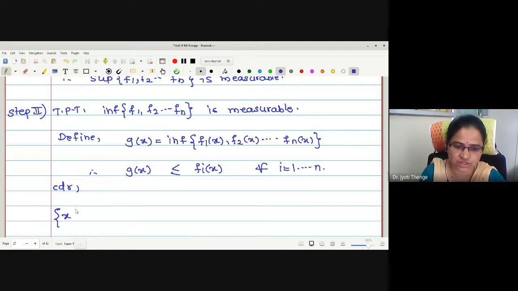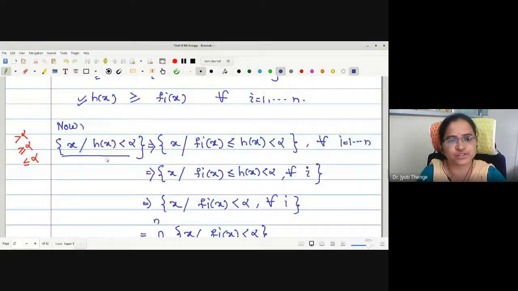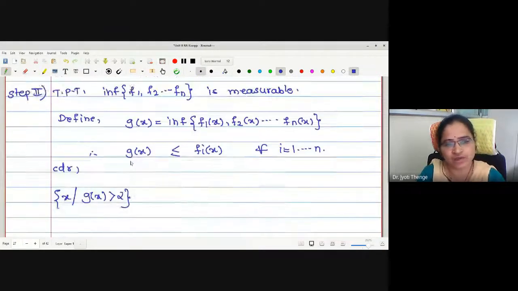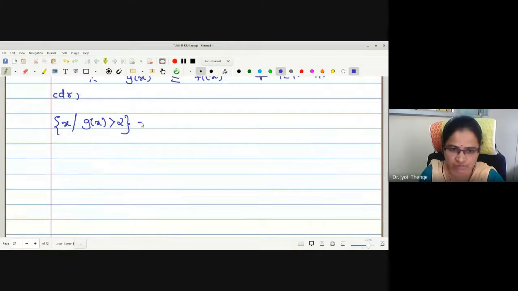Therefore, I am going to consider the set x such that g of x is greater than alpha. Here I had taken h of x less than alpha. Now I will write g of x greater than alpha. That is, x such that alpha less than g of x, right?